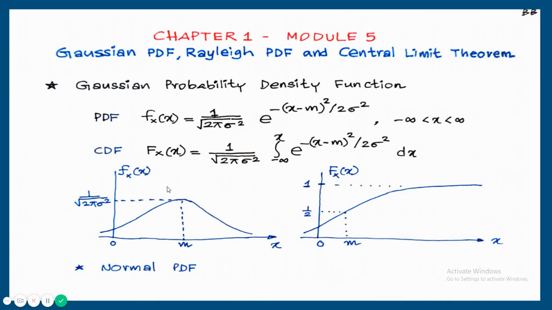This is probability distribution. That is also known as normal distribution. And this is a cumulative distribution function varying from minus infinity to plus infinity. And from minus infinity starting from 0 and plus infinity it will reach 1.